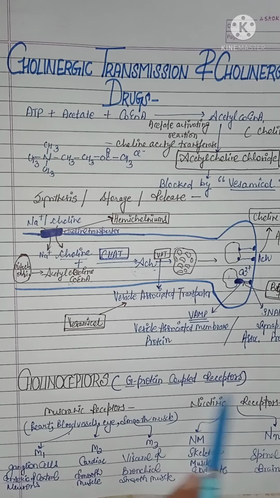Nicotinic receptors are classified on the basis that they act in different parts of the body: NM receptors and NN receptors. NM receptors are present in the skeletal muscle end plate, and NN receptors are present in the spinal cord and brain. So this is all regarding some basic information on cholinergic transmission, and in this continuous series we are going to discuss cholinergic drugs in the next lecture.